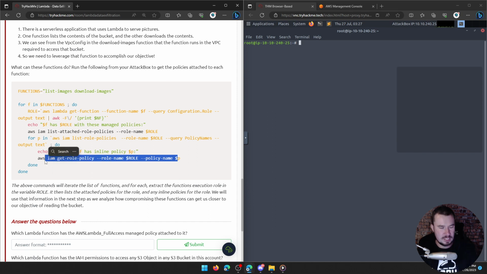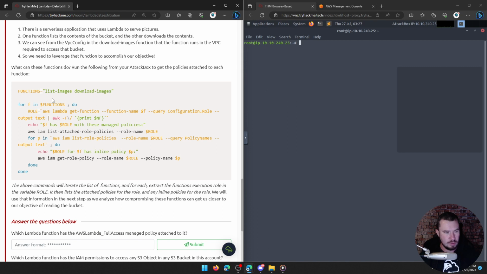So it looks like what this is doing is some basic enumeration on these Lambda functions. You could honestly turn this into a tool where it receives parameters saying, hey, pass it the functions you want to enumerate, and you'd be able to make a small little tool that does this for you as well. That's how I understand this code. Let's see if I'm right.